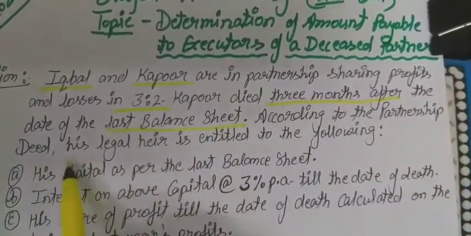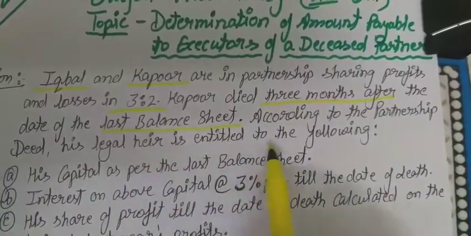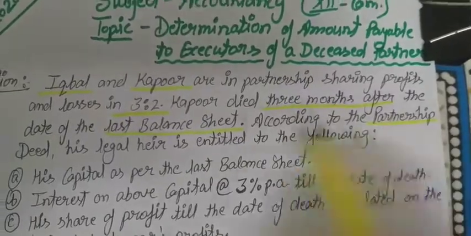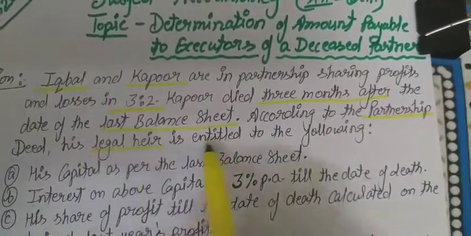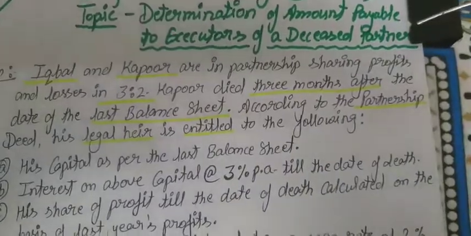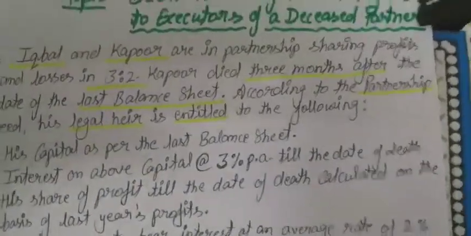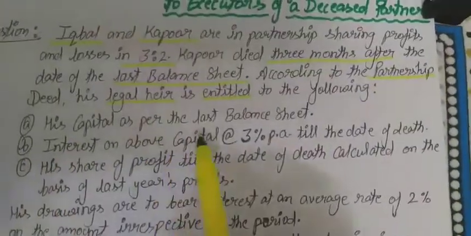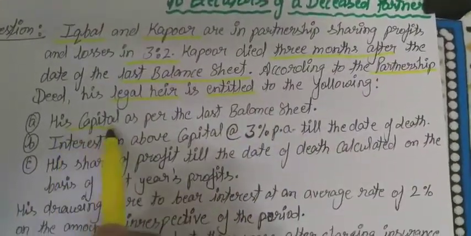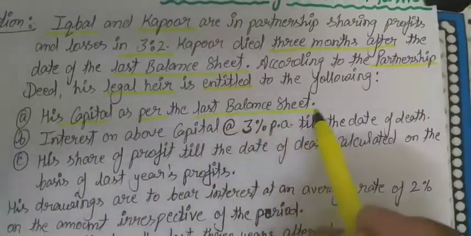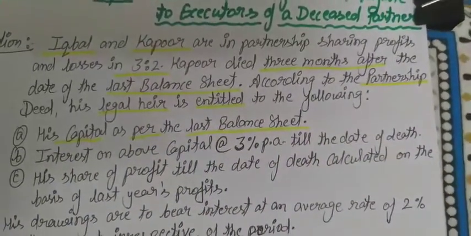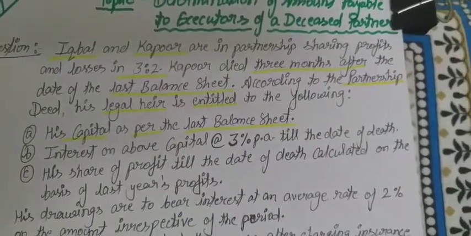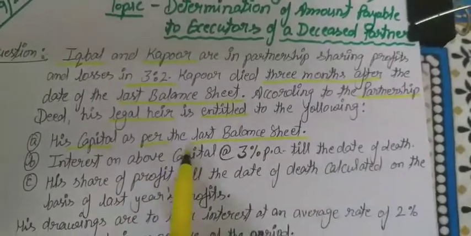According to the partnership deed, his legal heir is entitled to the following things which are given below. First one, his capital as per the last balance sheet. Whatever the capital of the deceased partner is in the last year's balance sheet, that capital he will get.